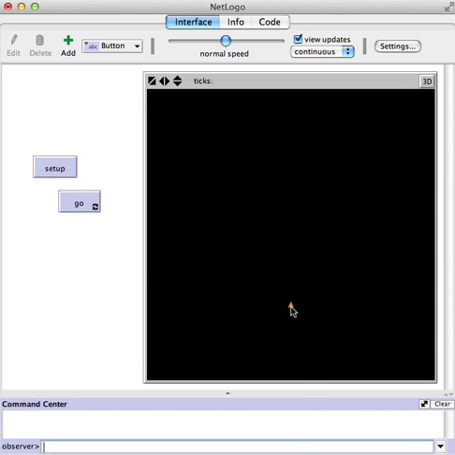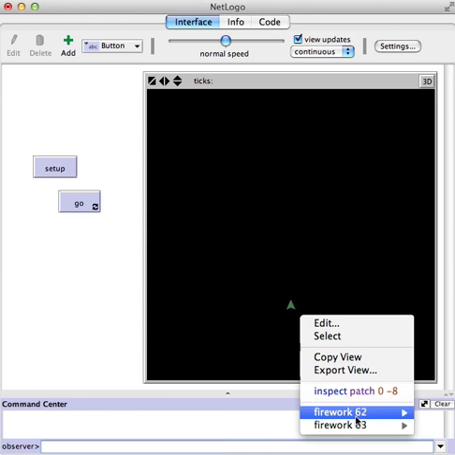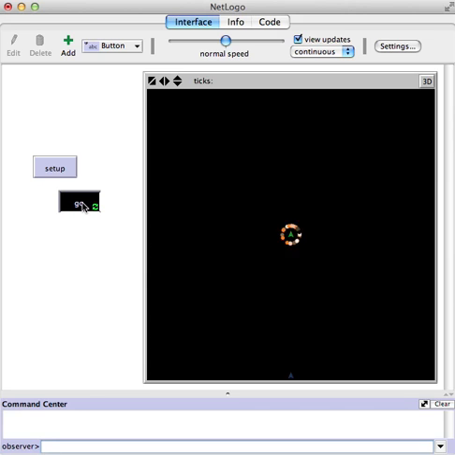Oh. So there are multiple fireworks there. But they're doing the same thing. Okay. So now we see because they're dying at random times, they're kind of spreading out a little bit. We have a bit of a fireworks show.